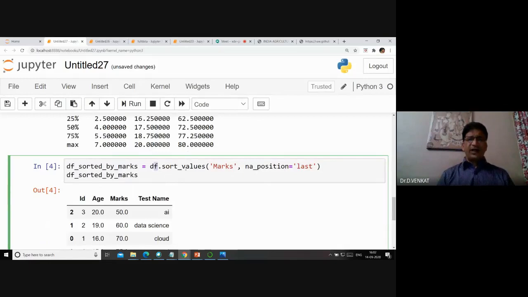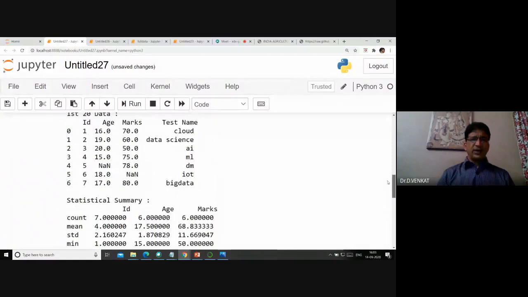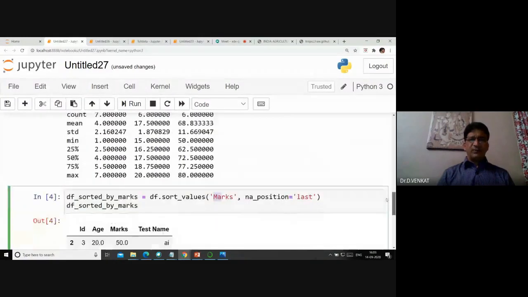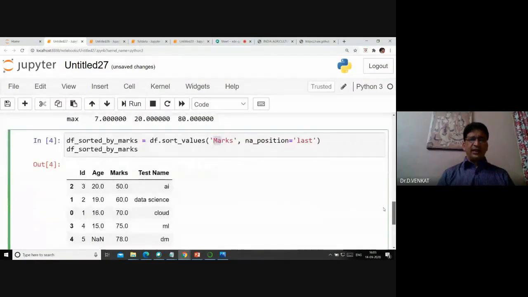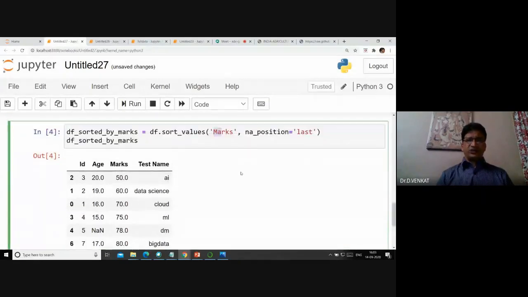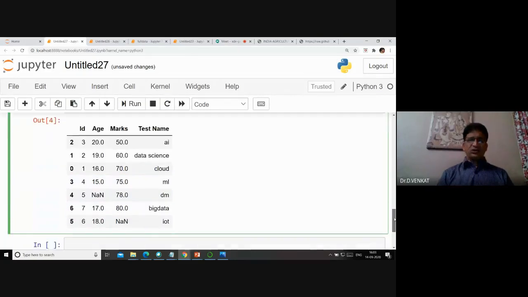I can sort the values by whatever I want, here by marks. Now I run it: df_sorted_by_marks. You can see 50, 60, 70, 80, and it goes on like this.